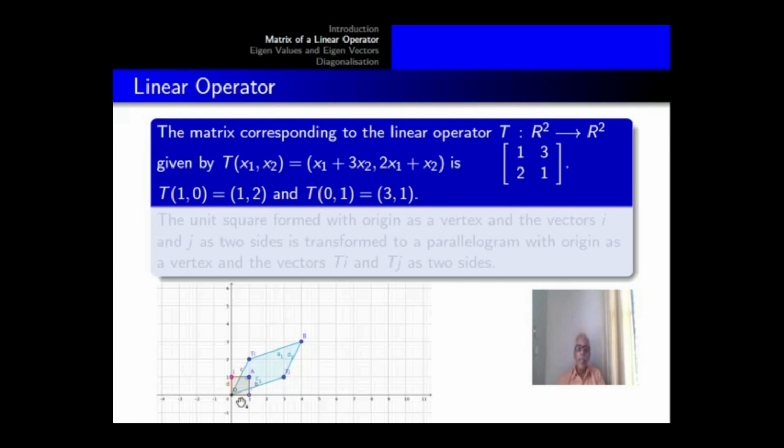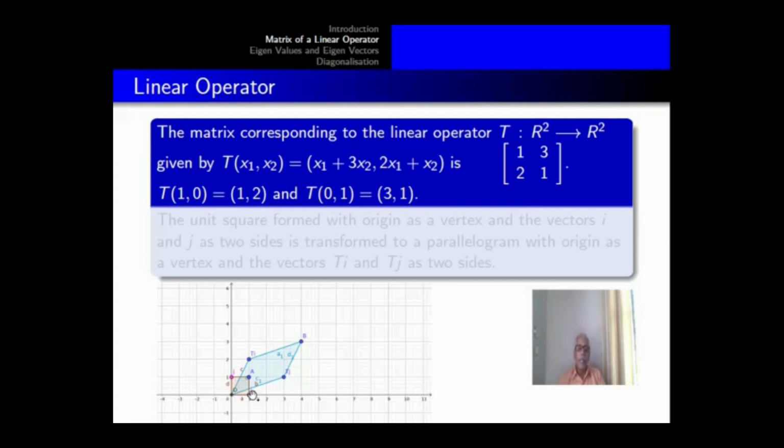Now the unit square is transformed to a parallelogram. Origin has image origin itself. If you go along the edges of the unit square in the anti-clockwise direction, from origin you first come to the point i, then to the vertex diagonally opposite to the origin, then to the vertex represented by the unit vector j, and then back to origin.